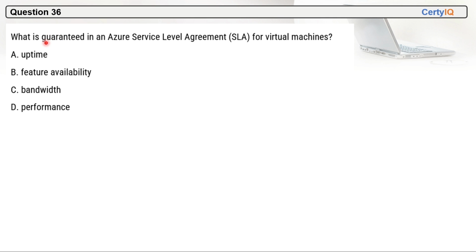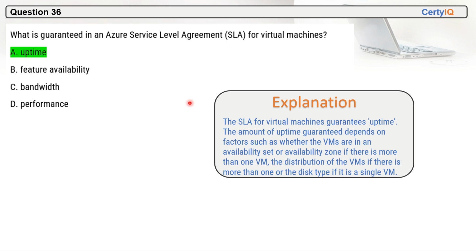Question 36. What is guaranteed in an Azure Service Level Agreement, I mean SLA, for virtual machines? So uptime will be the correct option here. The SLA for virtual machines guarantees uptime. The amount of uptime guaranteed depends upon factors such as whether the VMs are in an availability set or availability zone, if there is more than one VM, the distribution of the VMs, or the disk type, or if it is a single VM.